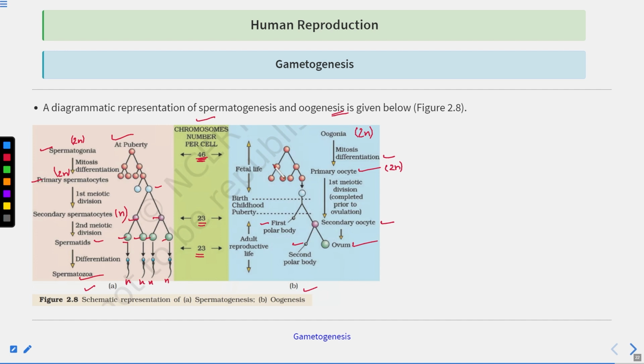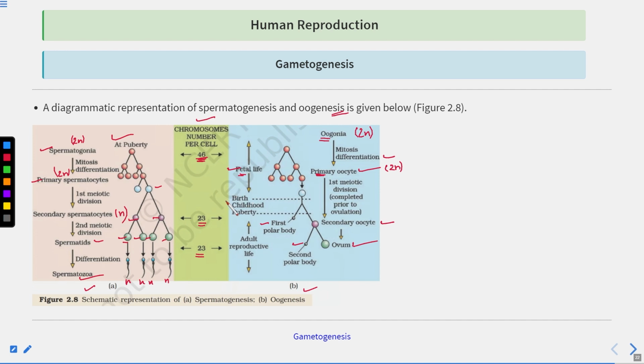Clear? So here you can see the primary oocytes and the oogonia are formed inside the fetal ovaries, and no oogonia are formed after the birth. Then the primary oocytes are also formed in the fetal life, and a lot of primary oocytes degenerate from the birth to the puberty. We have already discussed this.